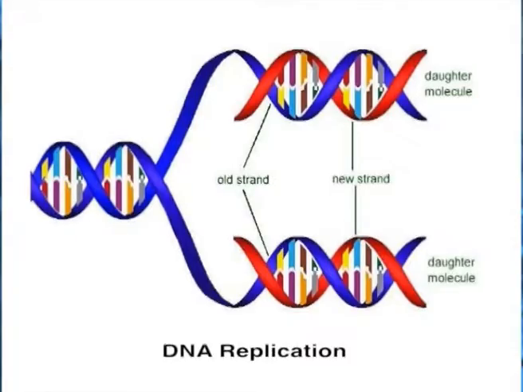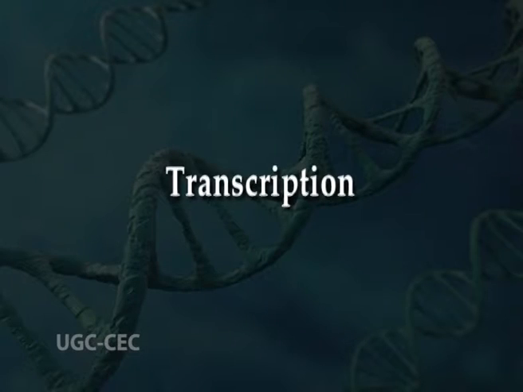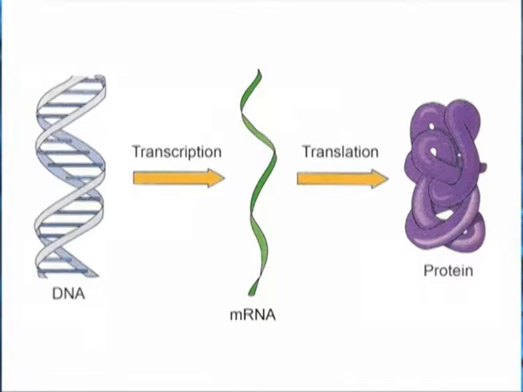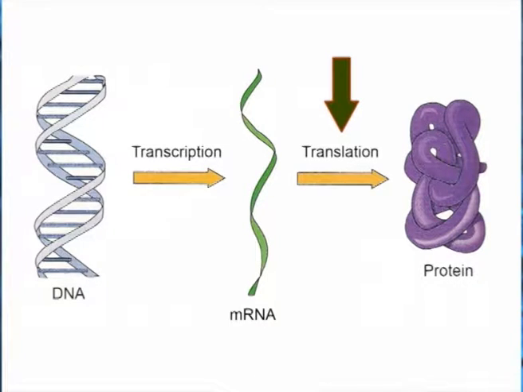Replication, DNA to DNA, the process essential for continued life of each organism on earth. Transcription, DNA to RNA, the first step of expression of genetic information. In this, genes are transcribed into complementary RNA molecules. Translation, RNA to proteins. Many functional RNA molecules are involved in protein synthesis.